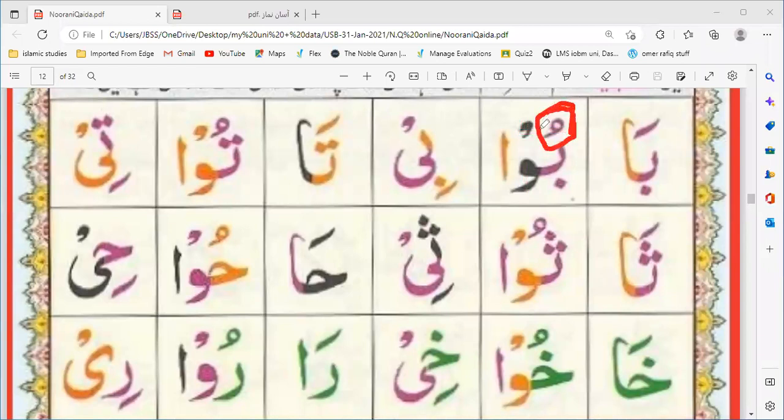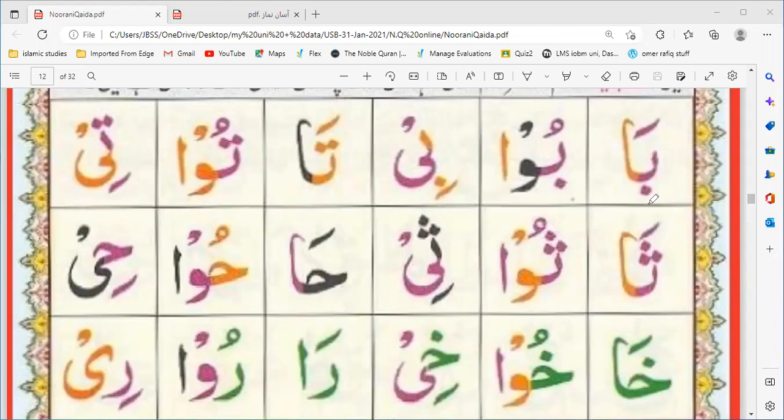The supportive harakat for waw is pesh and the supportive harakat for ya is zair. This zair helps ya to become a harf madda.